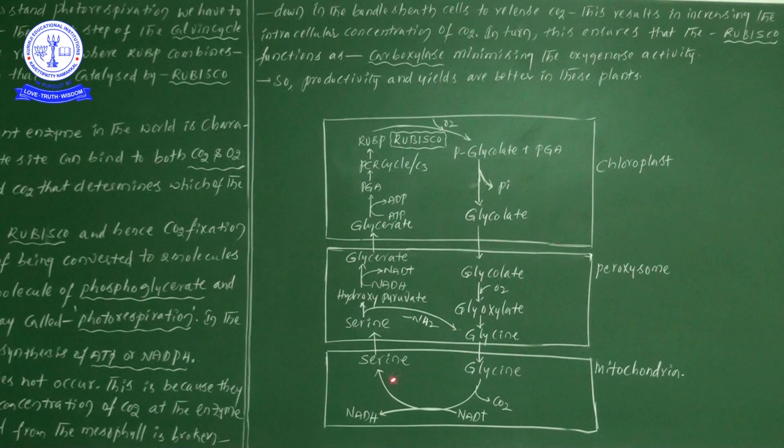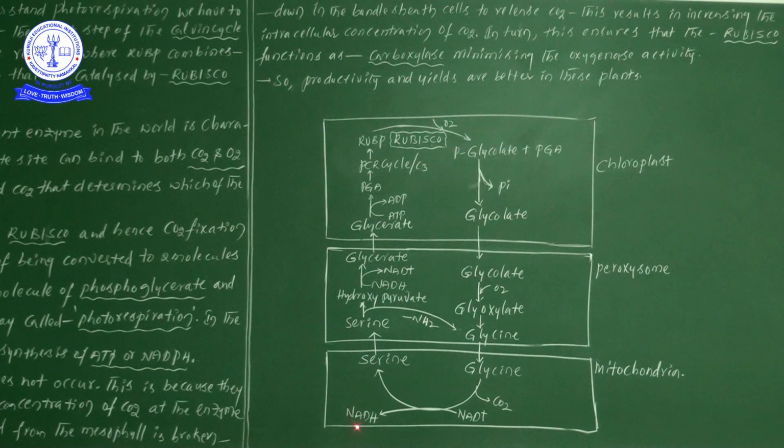Now this serine enters into the peroxisome. One amine group, NH2, comes out from the serine and is involved in the formation of glycine. The serine is converted into hydroxypyruvate.